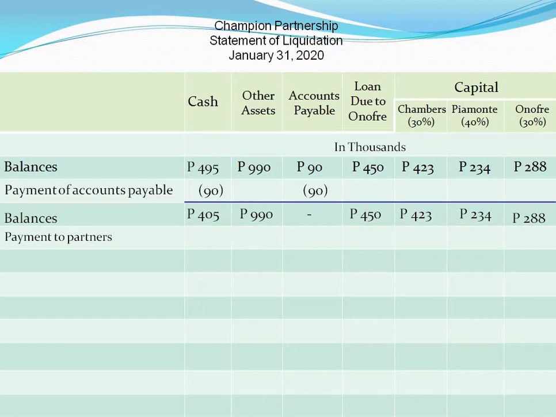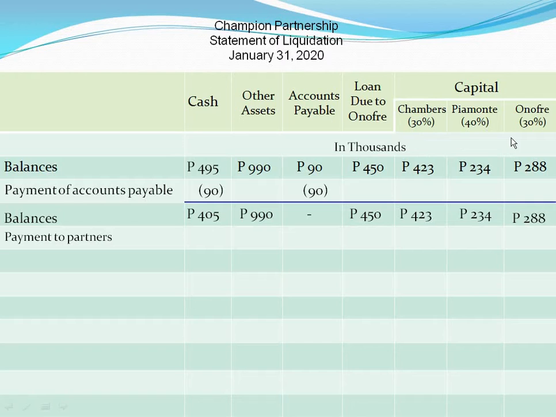Using the partners' profit and loss sharing ratio? Of course not. The cash is not profit or income or loss or expense. The ratio is not called cash sharing ratio. That's why we cannot use that ratio to divide the cash among the partners.